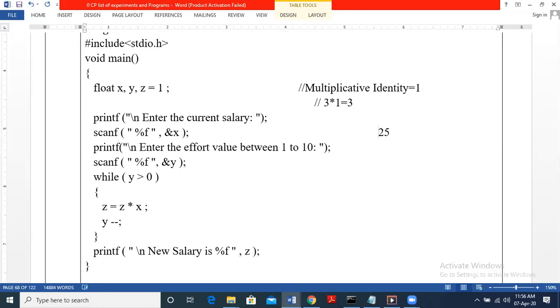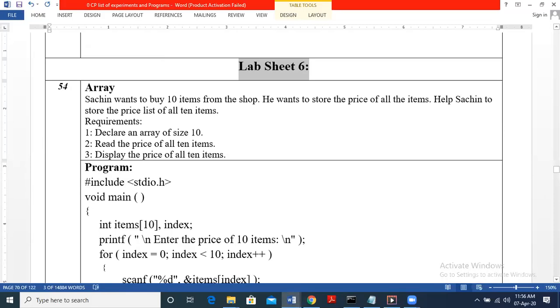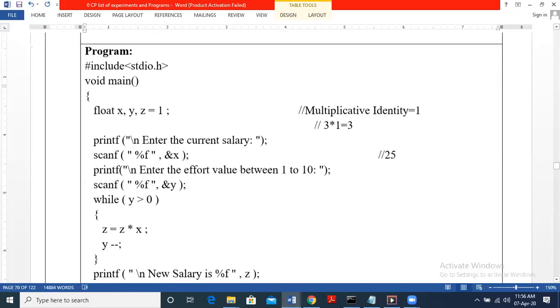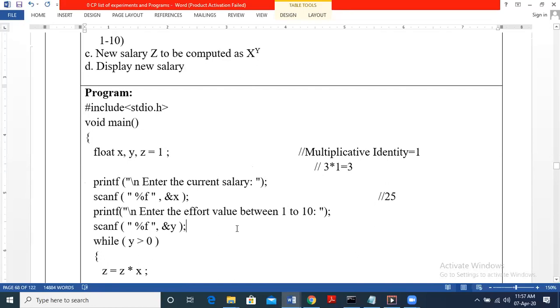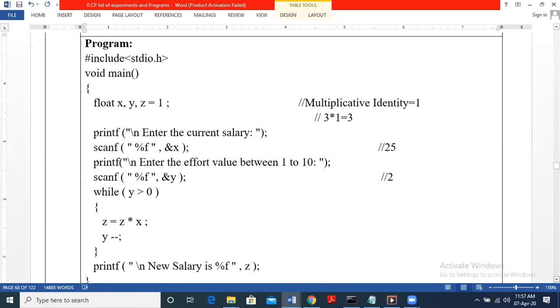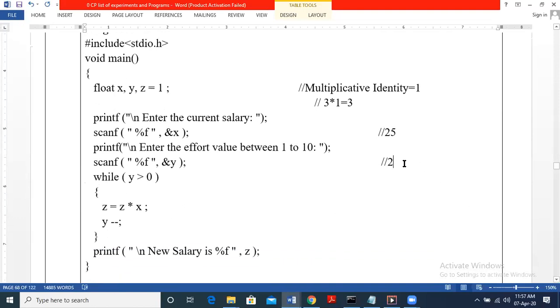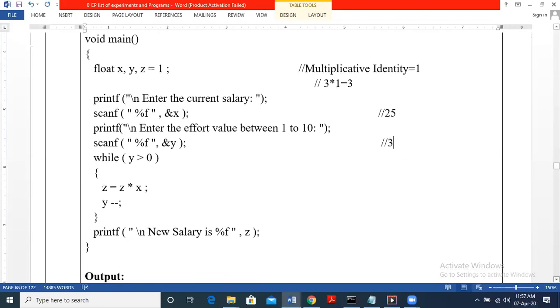If we take input as, say, 25, so 25,000. Let us consider the Y input as 2. Effort is less, so only 2. We have to find 25 square, 25 to the power of 2. Let us make it 3 instead. So 25 power 3 is what we have to find out.